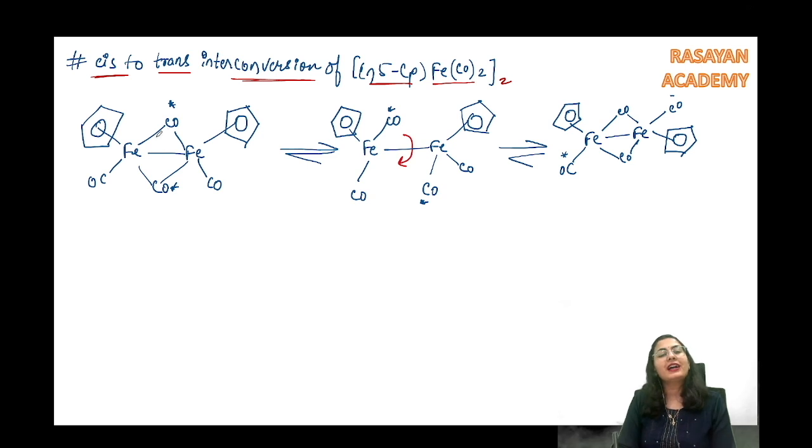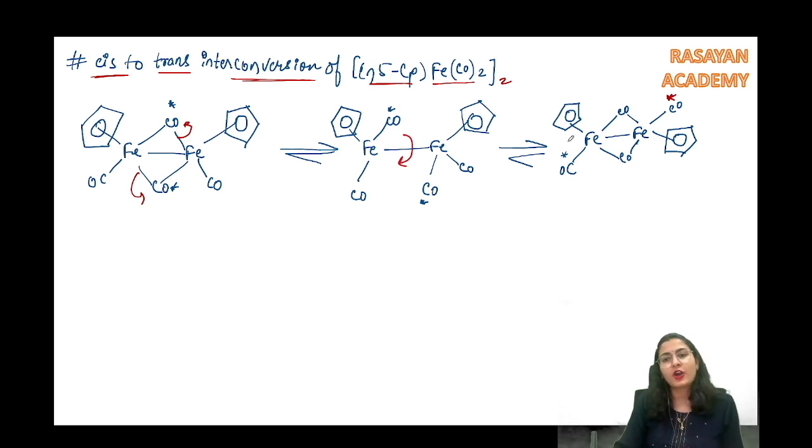After opening the bond, let's say I'm opening this bond over here because obviously they are going to give the same number of electrons, whether bridging or terminal. After doing the ring conversion, I rotated the bond. After rotating this bond, these two carbonyls are going to come on this side.